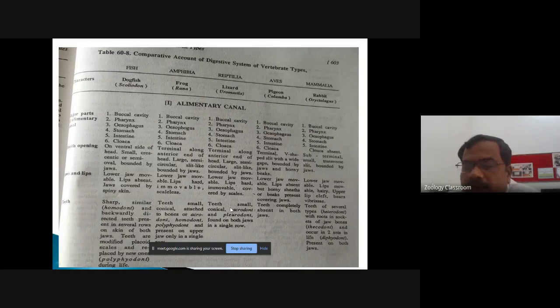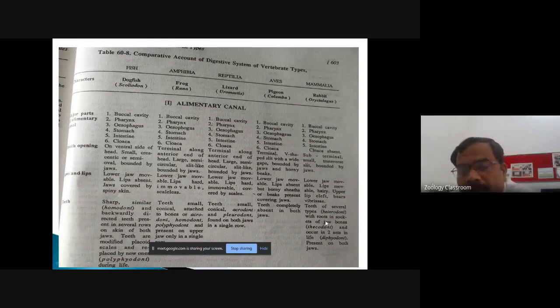Come to the lizard. In case of lizard, teeth, these are small, conical, they are acrodont, meaning attached to the bones, and pleurodont, found on both the jaws in a single row. So there is a single row of teeth present in both the jaws. Here teeth are totally absent in the birds. That is, both the jaws do not have teeth. So teeth are absent in the modern birds.